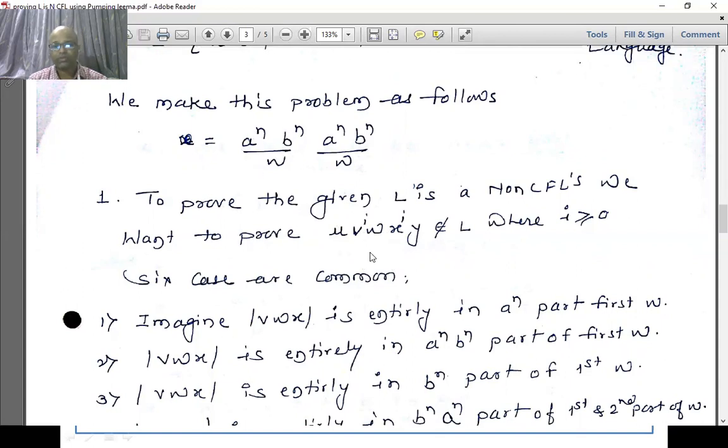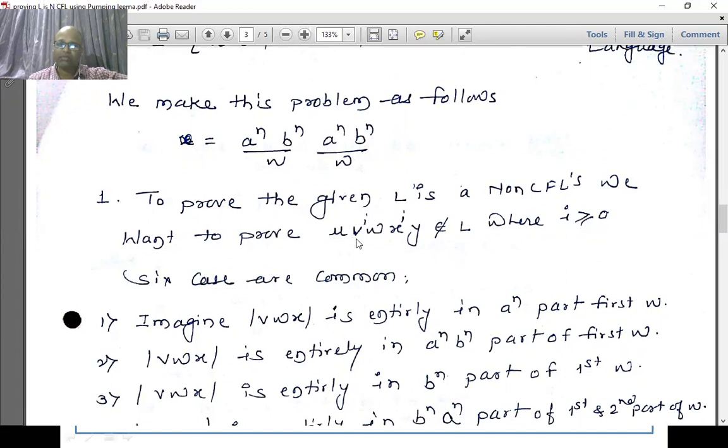Third condition would be this VWX, this part may lie entirely in this b raised to n, first half of W, or this VWX may lie within this b raised to n and few part of this a raised to n. So this is crossing the first half of W to the second half of W, it contains within this. So this VWX may be contained entirely within this a raised to n of the second W.